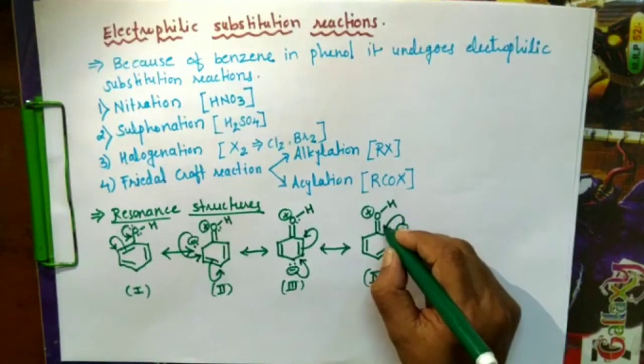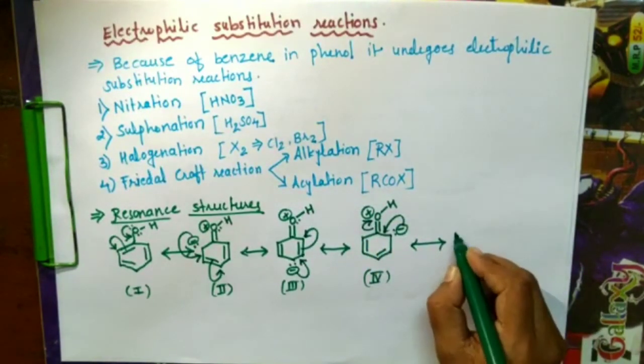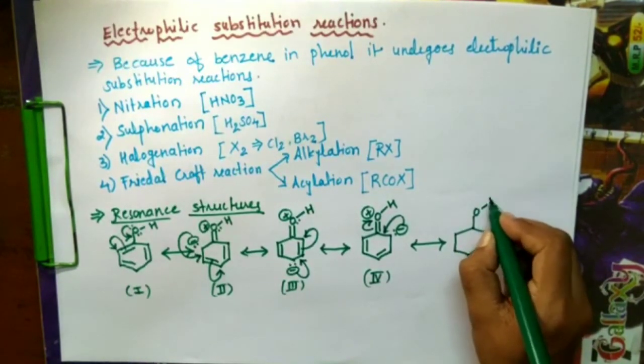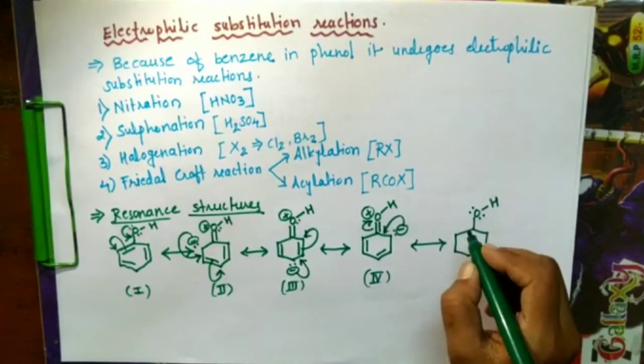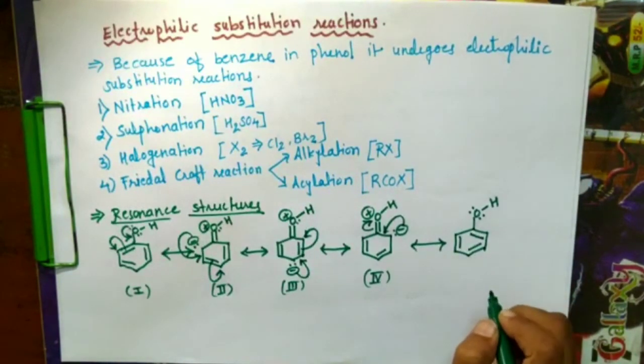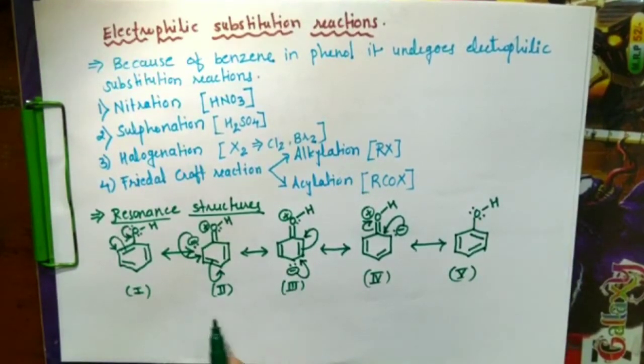This lone pair will come here to form a bond, and this will retain a neutral charge on the oxygen. The positive charge is converted into neutral oxygen, because it gains its pair of electrons. It will form these double bonds here, and this is the fifth. So these are the 1, 2, 3, 4, 5 different resonating structures of phenol. If you look at these resonating structures, electron density is more at the ortho and para positions.